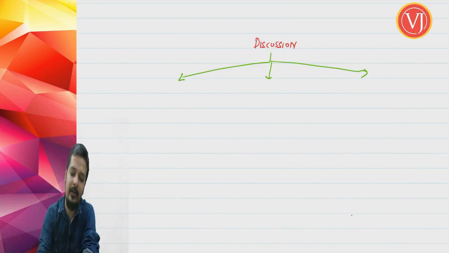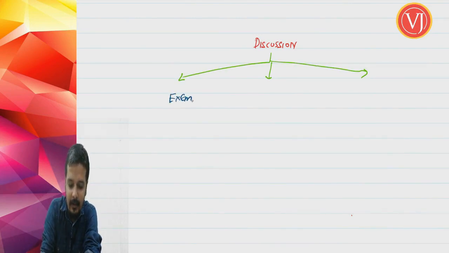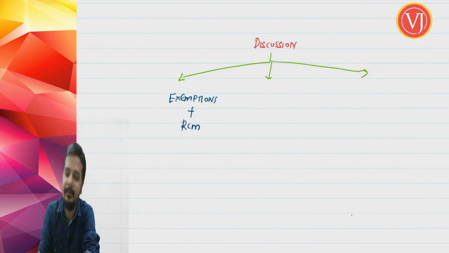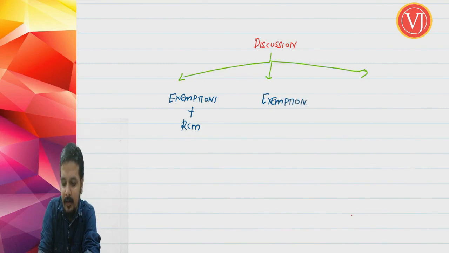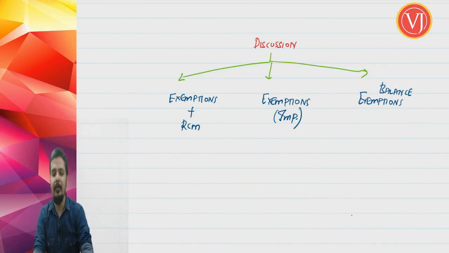Now we are going to discuss this in 3 parts. The first discussion is going to be about those industries which have exemptions as well as RCM under section 9(5). Right, a lot of entries are there where you have exemptions along with RCM entries. The second discussion is going to be about important exemptions, only exemptions which don't have RCM entries, only important exemptions. And then the balance exemptions, the small exemptions. The balance exemptions are the only small portion that is given for self-study.